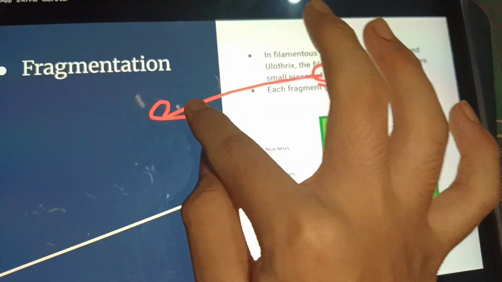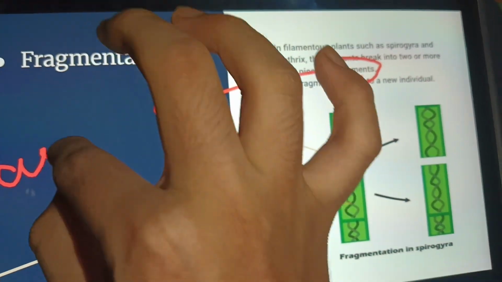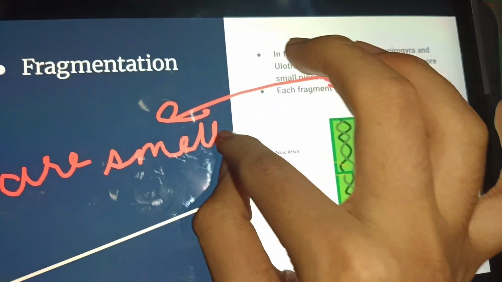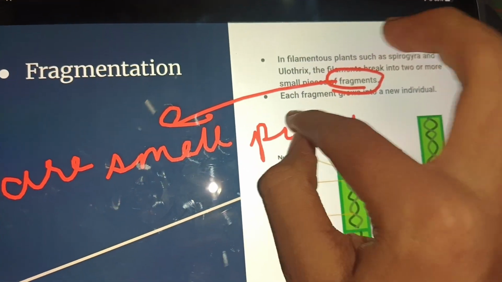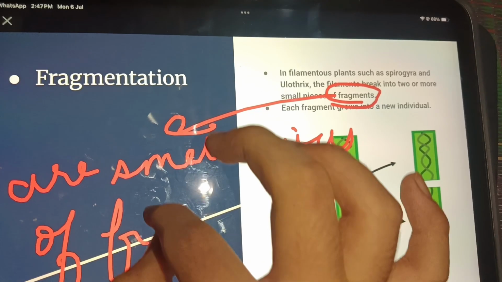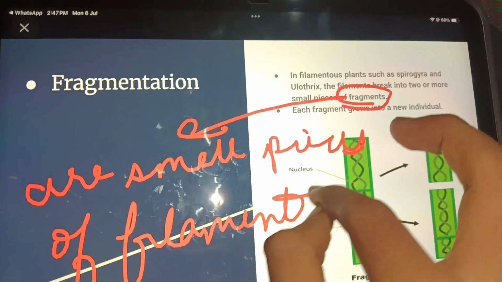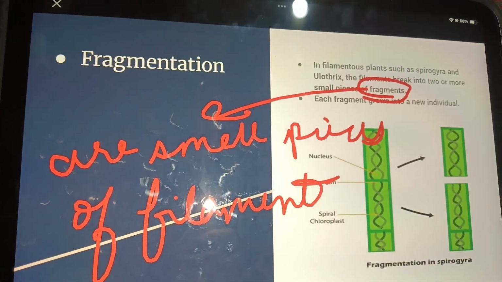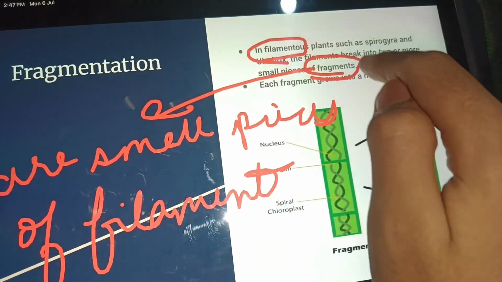So I will discuss what fragments are. Fragments are small pieces of filament. Small pieces of filaments are known as fragments.